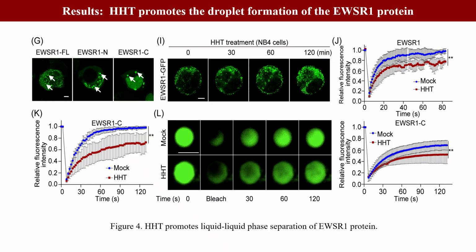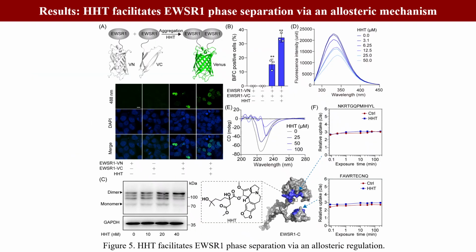HHT specifically enhances the condensation of the C-terminal domain and reduces its fluidity, indicating a stabilizing liquid-to-solid transition. Biochemical assays and immunoblots confirmed that HHT promotes EWSR1 self-interaction and oligomerization. Complementary structural analyses revealed HHT induces unfolding of the C-terminal RNA-binding domain, driving condensation via allosteric oligomerization.